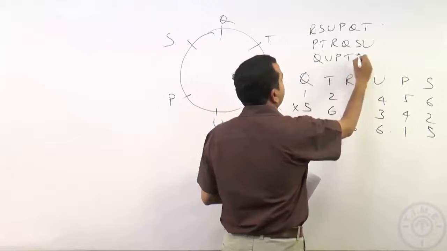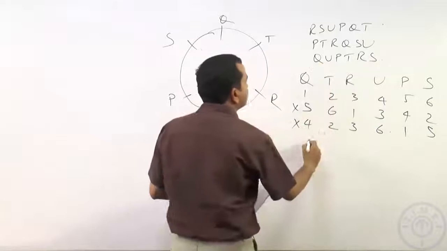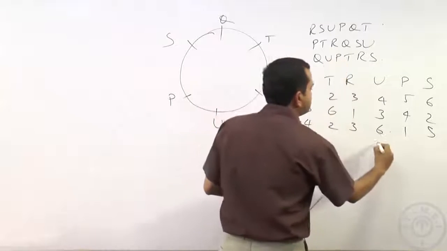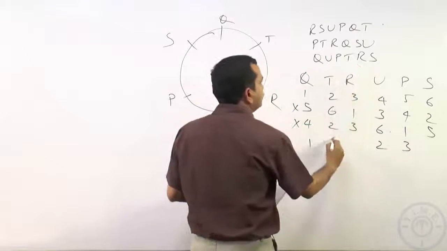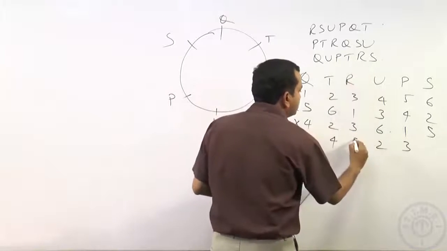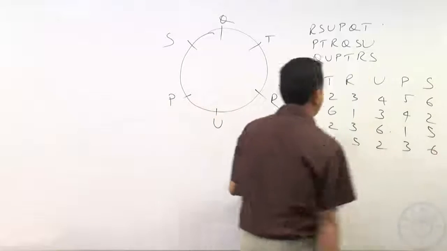Q, U, P, T, R, S. So, Q becomes the first person, U becomes the second person, P becomes the third person, T becomes the fourth person, R becomes the fifth person, S becomes the sixth person.